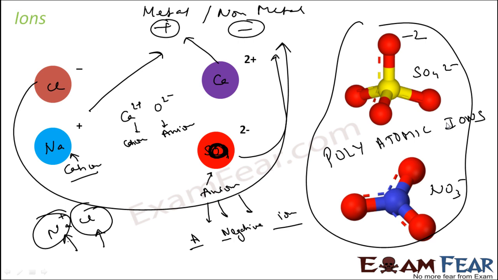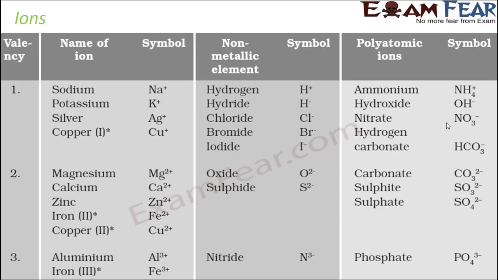So with this, let's try to write some chemical formulas. This is an example of a chart for ions. If you see, sodium exists as Na plus, potassium K plus, silver Ag plus, copper Cu plus. In fact, copper also exists as Cu2 plus.